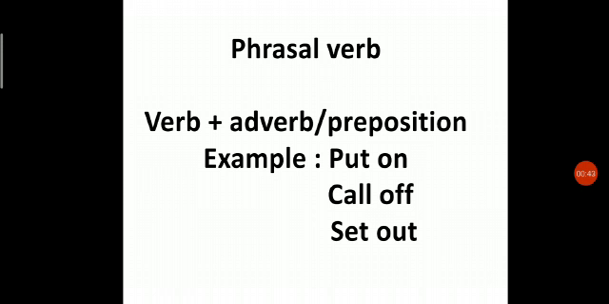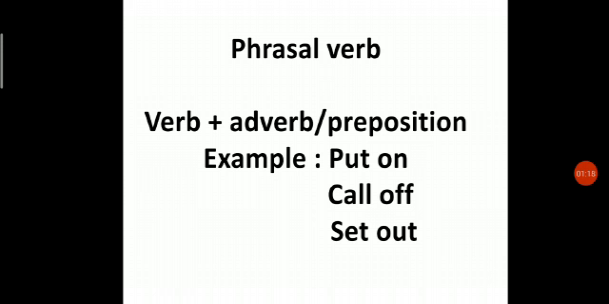In these examples, you can see put on. It's a combination of a verb and a preposition. Next one, call off. Here it's a combination of a verb and an adverb. And then set out. It's also a combination of a verb and an adverb. So a phrasal verb is a combination of a verb and an adverb or preposition. Clear? Now, there are thousands of phrasal verbs in English.